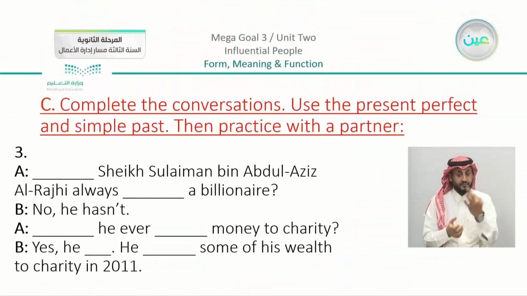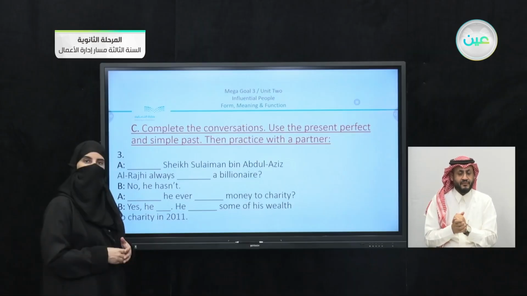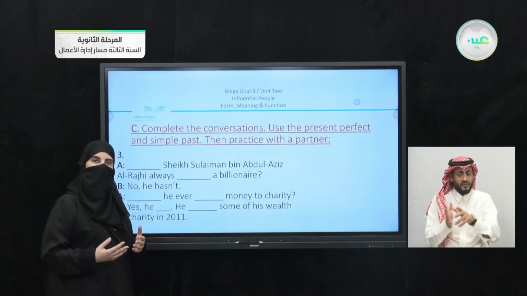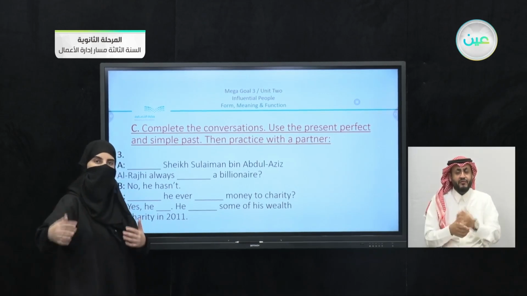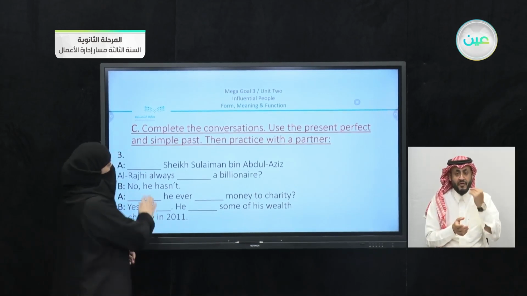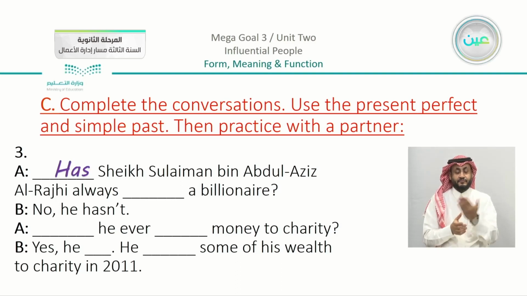Now we're going to complete with the second one. We have here number 3. Now we have blank, Sheikh Sulaiman bin Abdulaziz al-Rajhi, always blank a billionaire. This is a question. Now I'm talking about someone, a figure, who from the past until his present history. So here I'm going to use has.